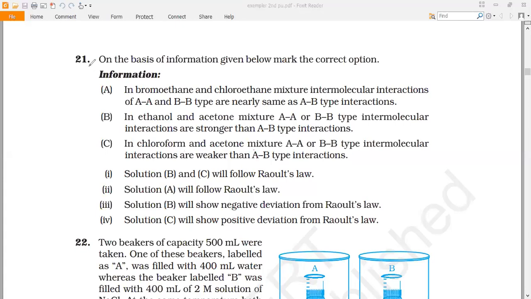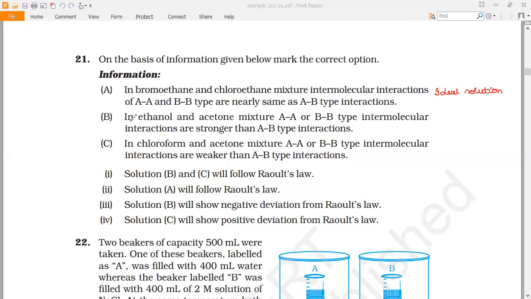If we observe the next question, on the basis of the information given below, mark the correct option. The information given is: in bromoethane and chloroethane mixture, intermolecular interactions of AA and BB type are nearly the same as AB type interaction. That means solute-solvent interaction is the same as solute-solute and solvent-solvent, so it is an ideal solution.